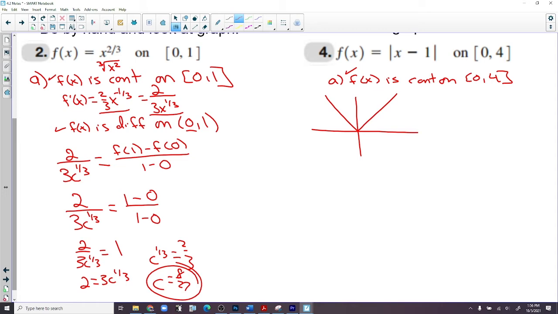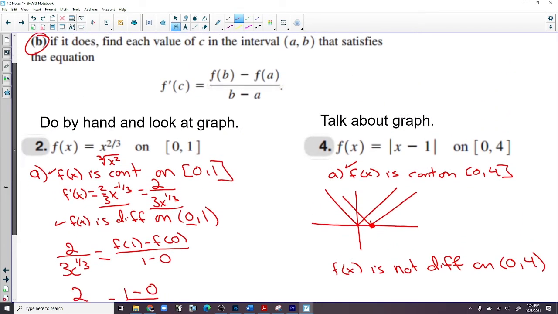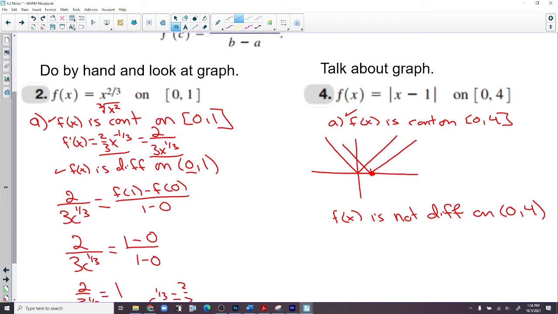To the right one, correct? Yeah, to the right one. So we have a corner at 1. So f of x is not differentiable on 0 to 4. It fails at 1. So if you look at the instructions, it says, if it does, find the value. So number 4, we're done. We're done with that one.